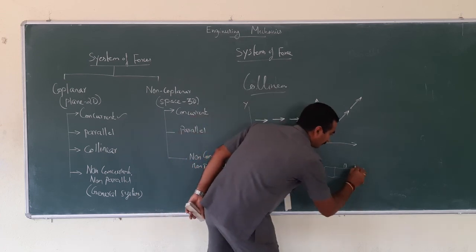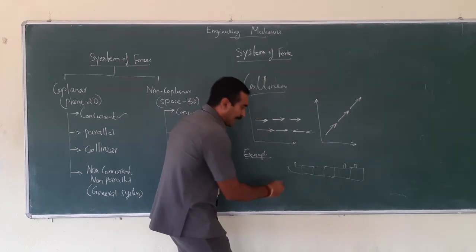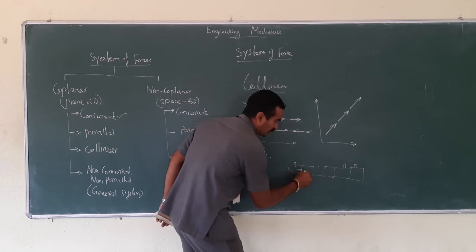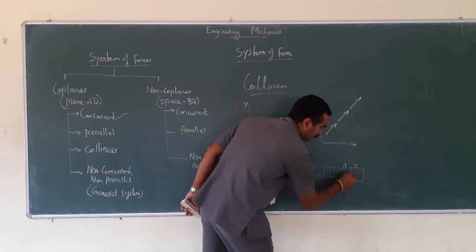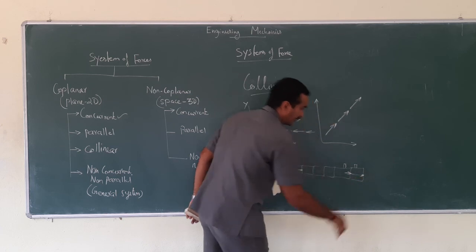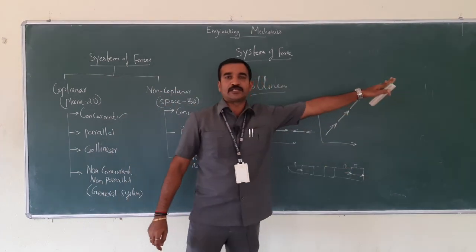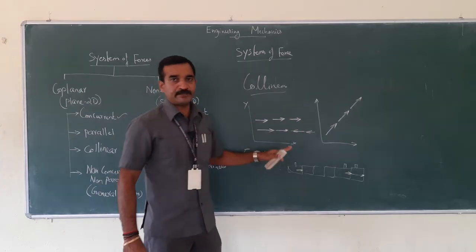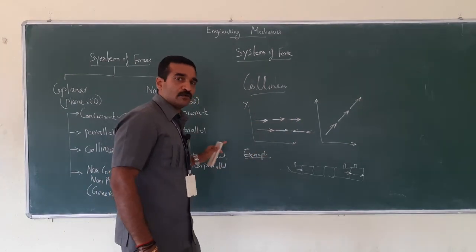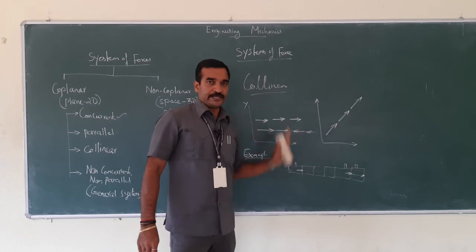So look at here, this line of action, it pushes here, it pushes here. So this is the line of action in the same direction. So that is the apt example for collinear, that is force acting on the train.